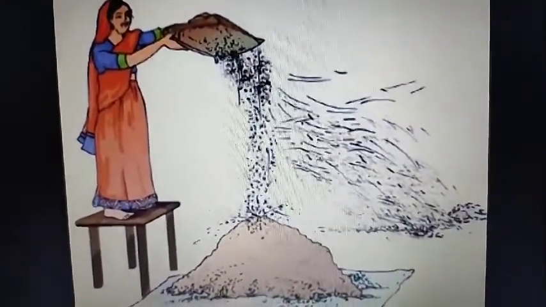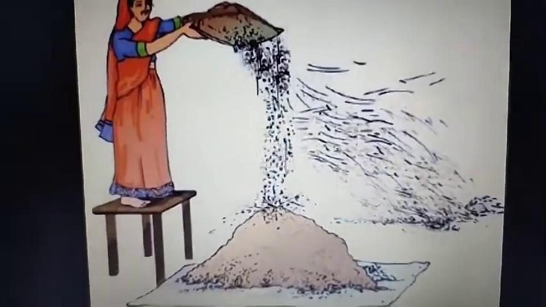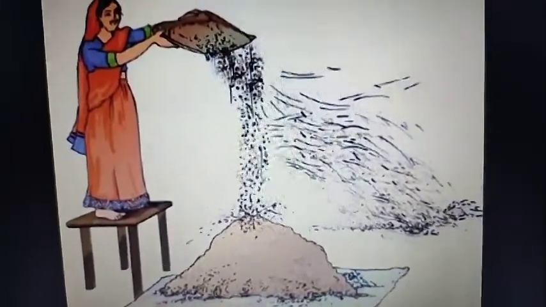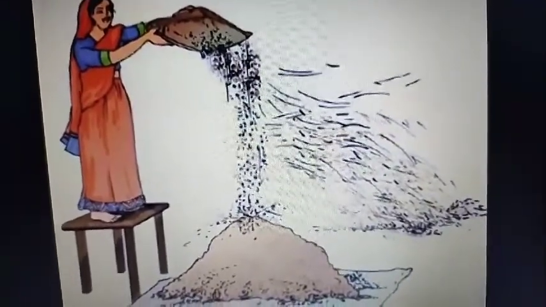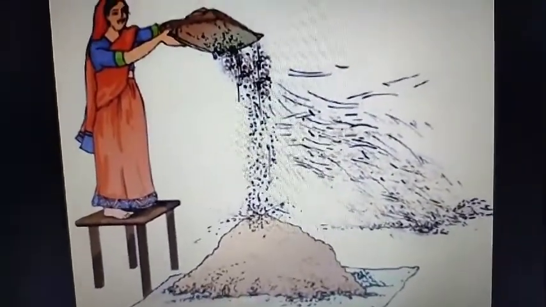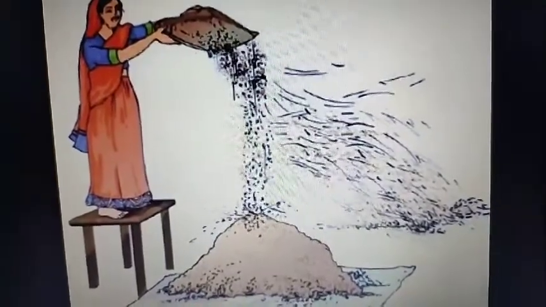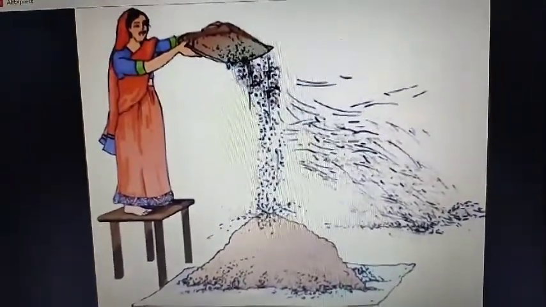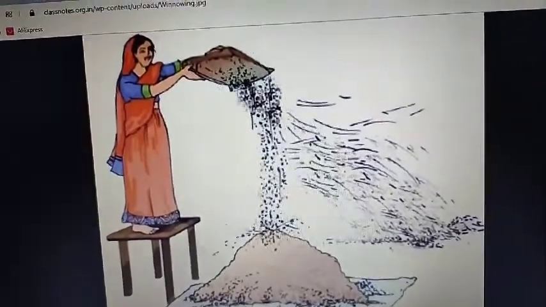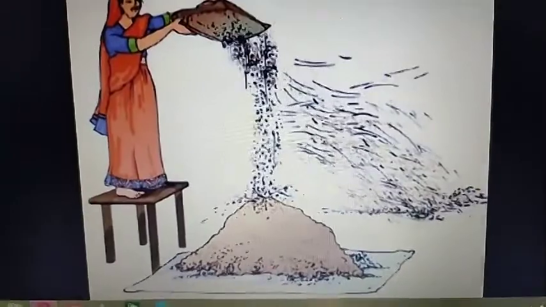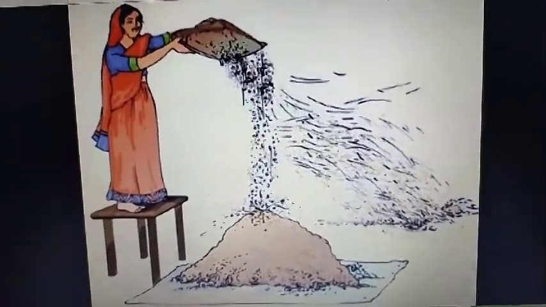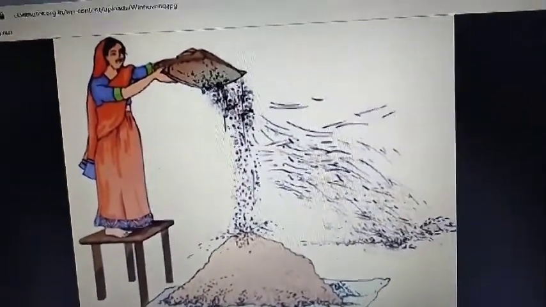Okay, so like this, village ladies separate wheat from husk and hay by winnowing. So if a question comes, what is winnowing, you will write that it is a separation technique where grain is separated from husk and hay with the help of wind. Mostly farmers use this method for separating wheat grains from husk and hay. Okay.